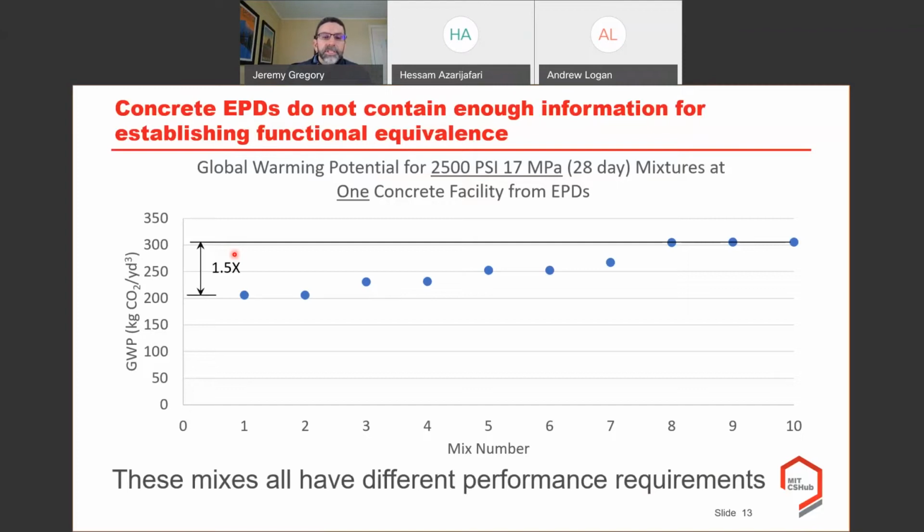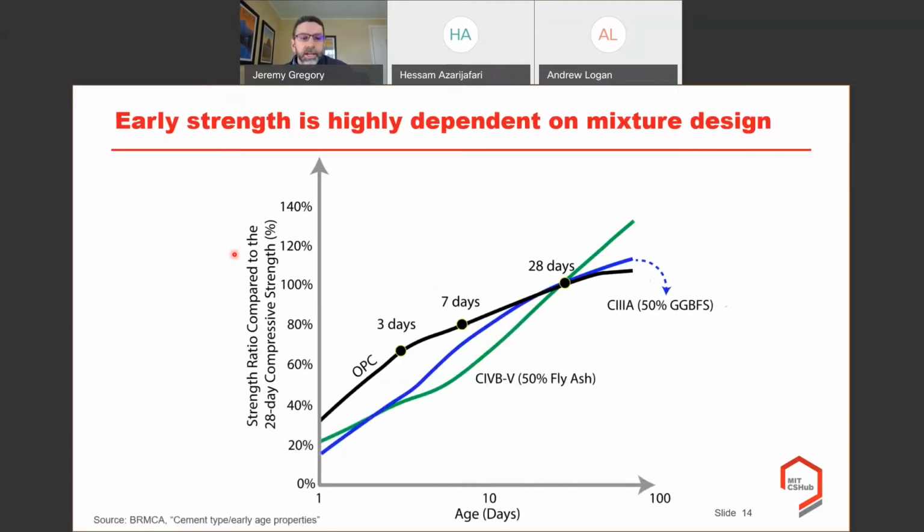Let me give you some other examples of how this variation in performance can change even when we're talking about the same 28-day strength. This chart here, Hassan put together based on some data that was published elsewhere, but basically shows strength gains, and this is on a log scale in terms of number of days right here.